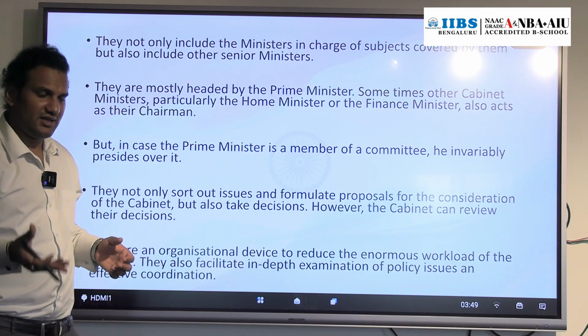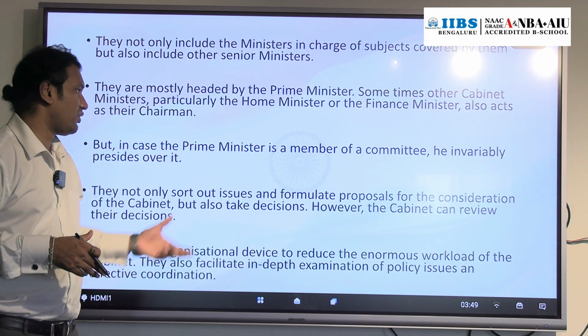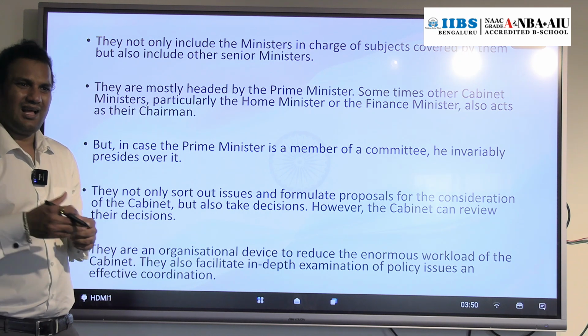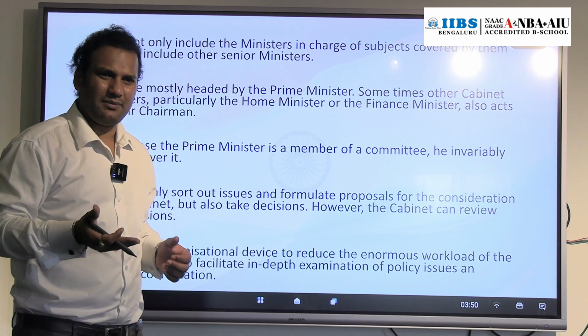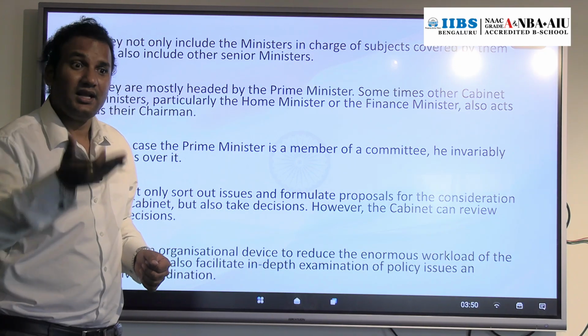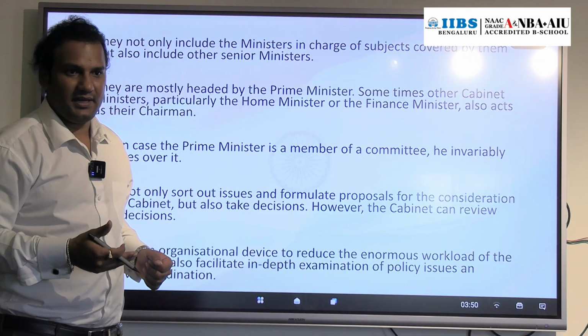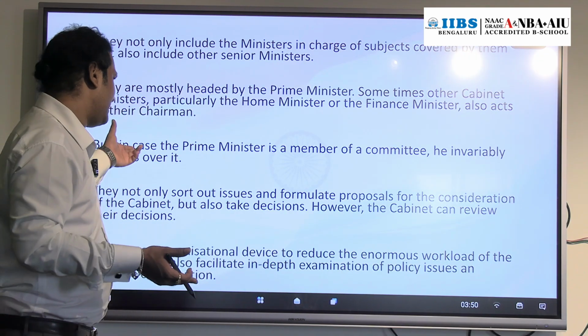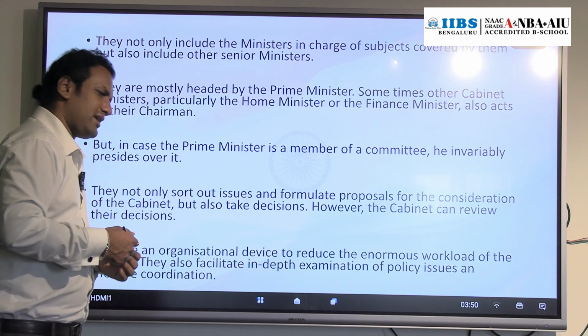Their own decisions also they can review, and they can formulate or issue proposals for consideration of the cabinet. That means what proposals should be made in the cabinet, and what other issues have to be discussed in the cabinet. So that will also be dealt with by this cabinet committee.